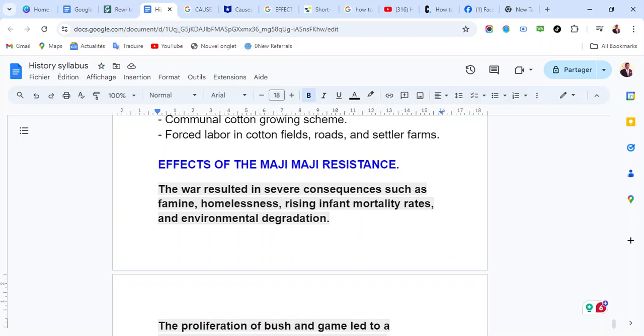The war resulted in severe consequences such as famine, homelessness, rising infant mortality rates, and environmental degradation. From here you can see the effects of the war. People were homeless, there was famine, and mortality was rising. Children were just dying, and the environment was really degraded.